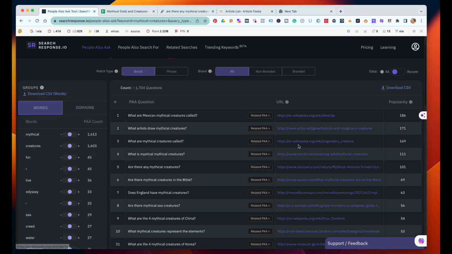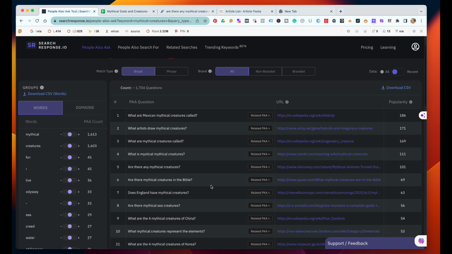These Wikipedias are great to compete against, but what we're really looking for are these Quoras. Anytime you see Quora or Reddit or any kind of forum on page one, you know that if you write good quality and valuable content for the internet and for the user experience, you are going to beat that spot. So we know for sure we can at least get that Quora spot. Of course, if you're putting out trash and fluff, you're not even going to conquer that spot.